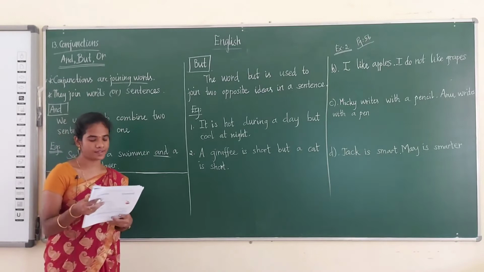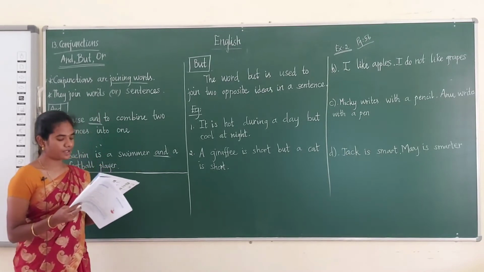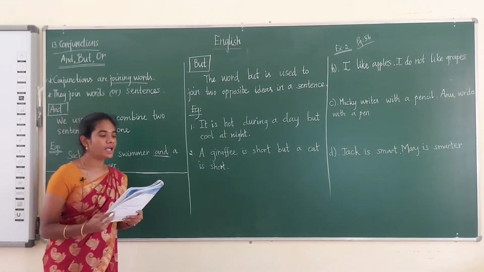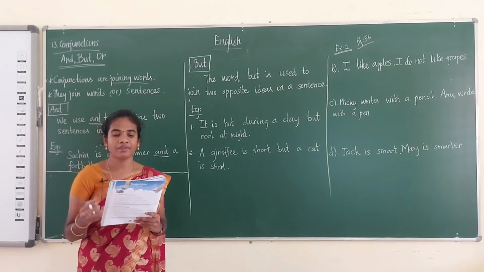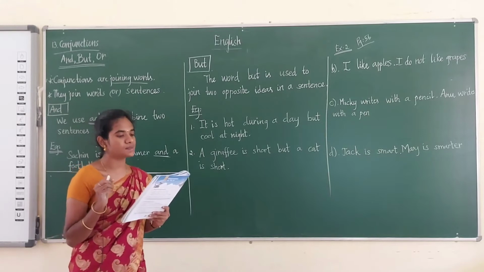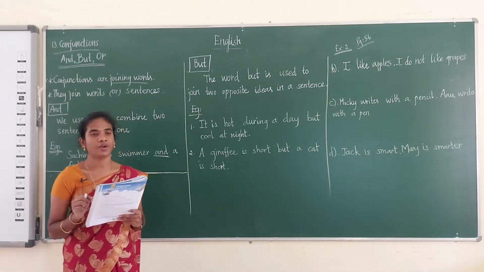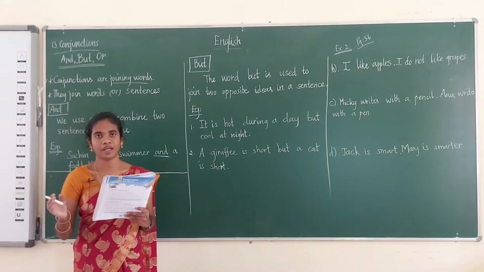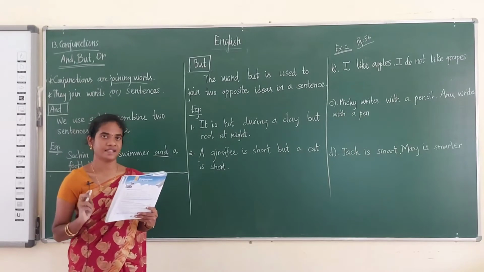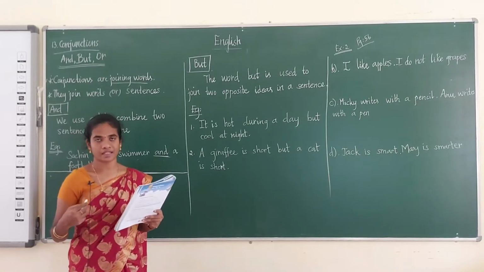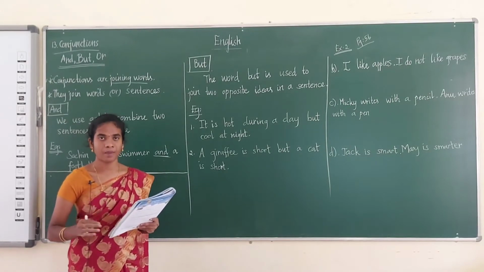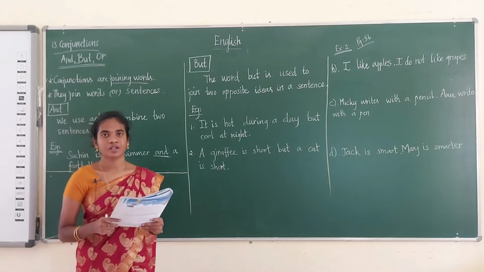Students, are you clear with this? This is what is given in your book also. Now take page number 55. In that, match the sentences in column A with the sentences in column B, then join them with and and write them in the space given below. One is done for you. In column A there is a sentence, and in column B also there is a sentence. First you have to match the sentences. After you have matched them, in the fill in the blanks you have to write using the word and. Students, are you clear with this?